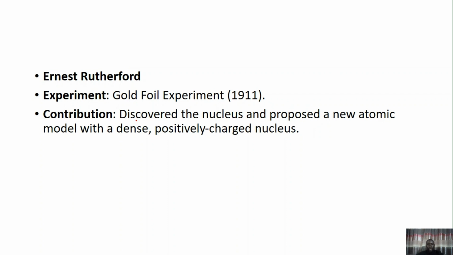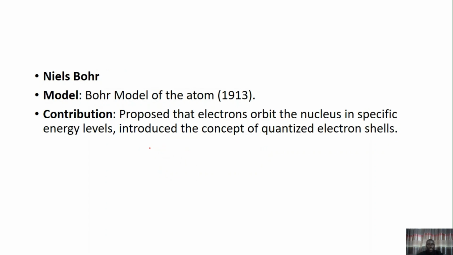Ernest Rutherford discovered the nucleus and proposed a new atomic model with a dense positively charged nucleus, which is in contrast to that of J.J. Thomson, who proposed the plum pudding. So it is Rutherford that first proposed the modern atomic structure that we use, in which the nucleus is located at the center and electrons revolve around it.